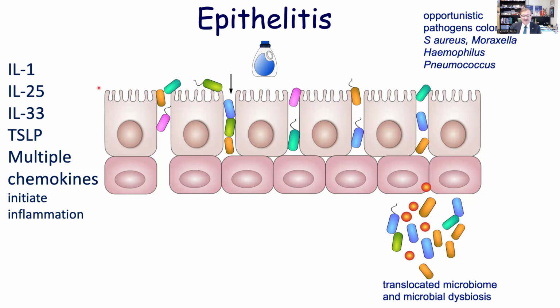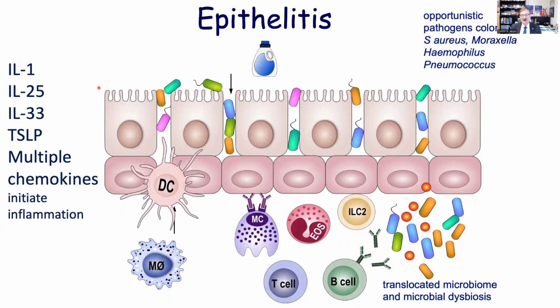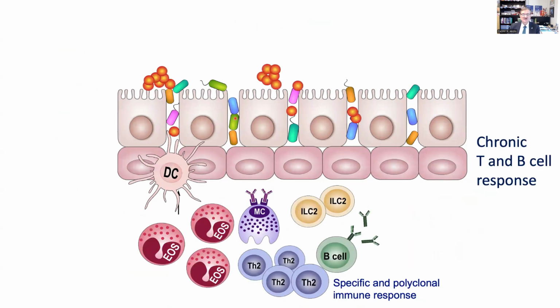They initiate the inflammation, and the immune system comes to the area. When the immune system comes to the area, the disease starts. It can be colitis, chronic rhinosinusitis, asthma, or rheumatoid arthritis, where the gut is inflamed, but it's visible in the joints.